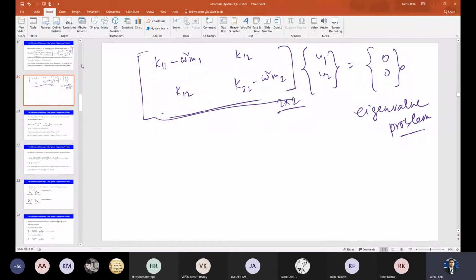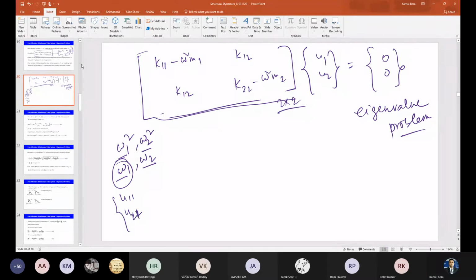By setting the determinant to 0, I am getting two frequencies. Basically, first I am getting two eigenvalues, omega 1 square and omega 2 square, and the square roots of those give me the natural frequencies, omega 1 and omega 2. Corresponding to omega 1, after substituting it here, I get a set u1, u2 that I call the first mode shape or first eigenvector.